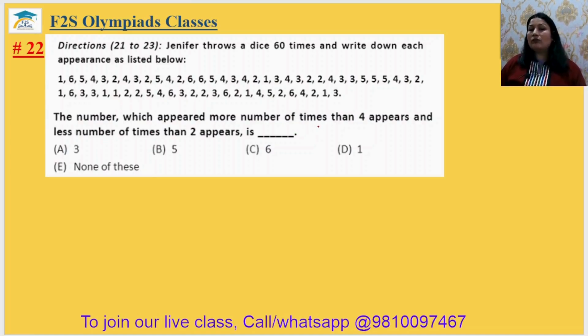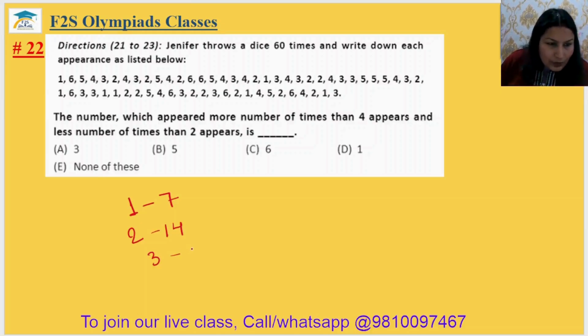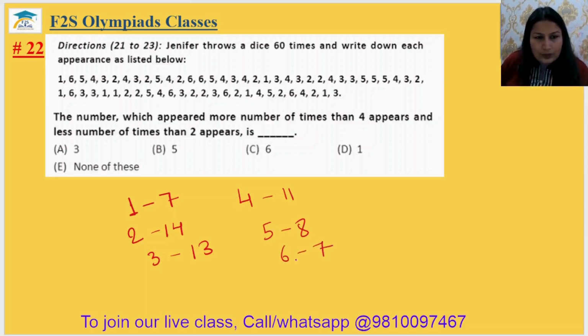The number which appeared more number of times than 4 appeared, 4 से ज्यादा appear होने वाले number you have to find, and less number of times than 2 appeared, और 2 से कम appear होने वाले। तो for here again we have to, अच्छा we can use same data। ठीक है, तो we know that I'm writing data here again. 1 appears 7 times, 2 appeared 14 times, and 3 appeared 13 times, 4 appeared 11 times, 5 appeared 8 times and 6 appeared 7 times.